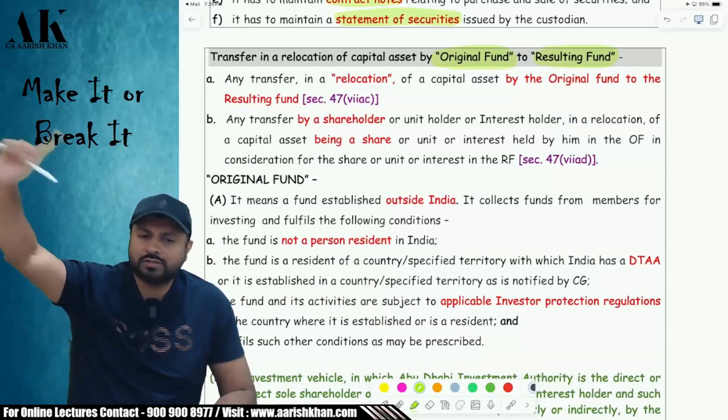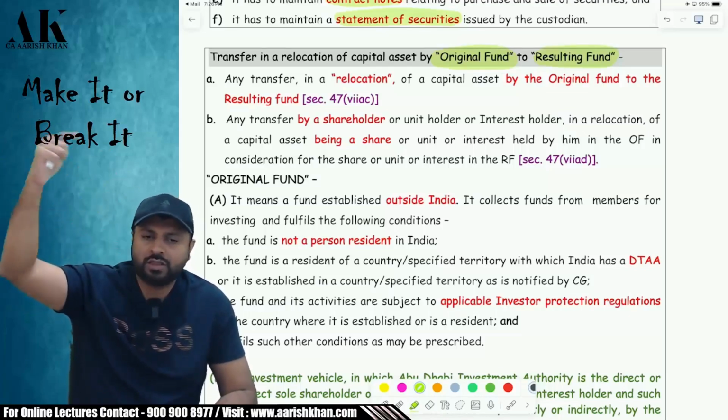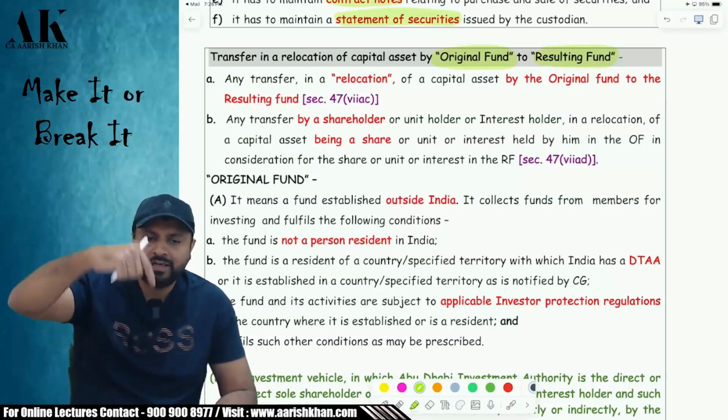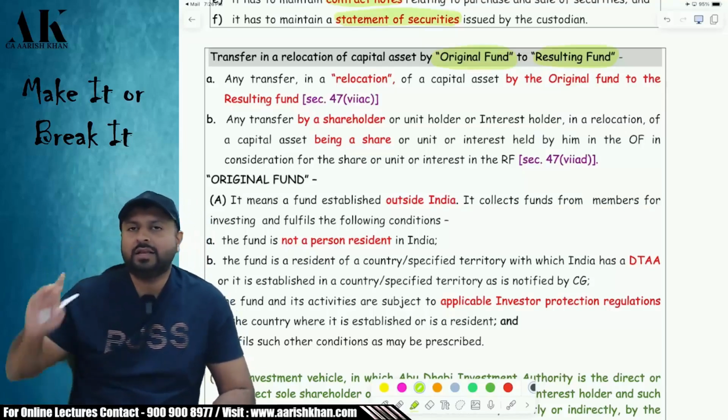They want to close that original fund and they want to shift all the assets. They want to shift all the unit holders where? Please tell me. In India. That is, in the Indian entity, in the country of India. So they want to close down.